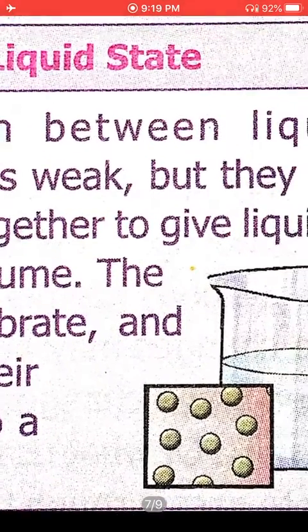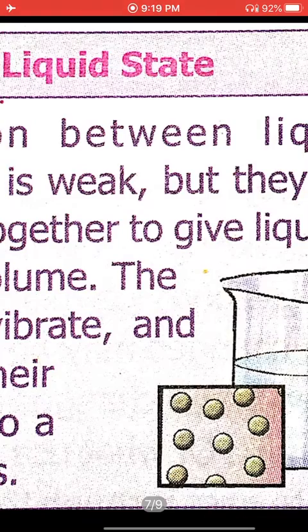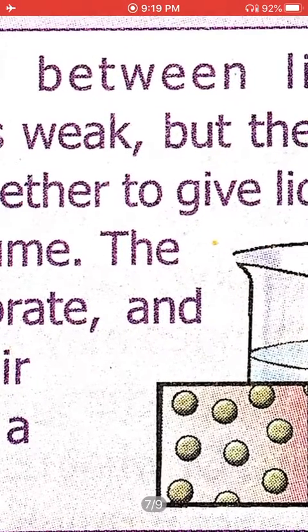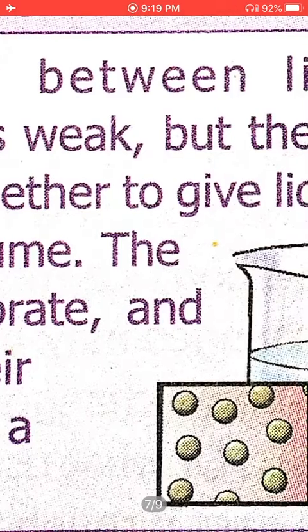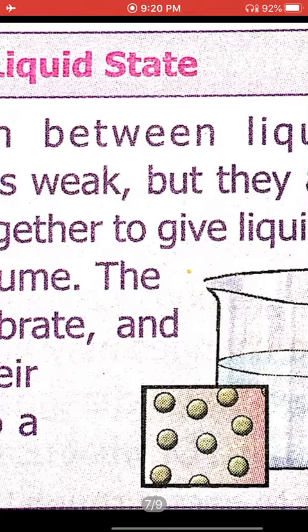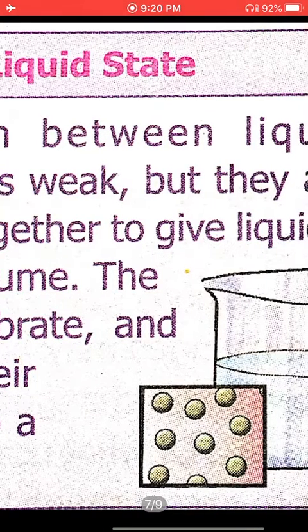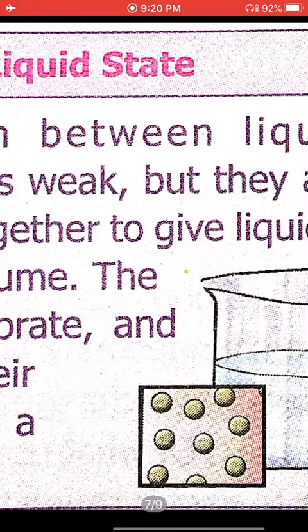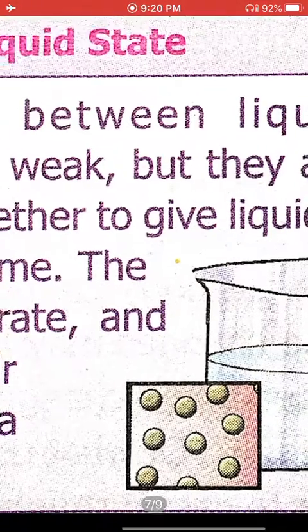Now coming to the next one. In this figure you can see the molecules are a bit away from each other. So if they are a little far from each other, that means they can move among themselves, a bit here and there. Due to this, the substance does not have a fixed shape, and it can flow. This is the case of a liquid. When the space between the particles is a little more than in a solid, the matter comes in the form of liquid. So these are the arrangements of particles.